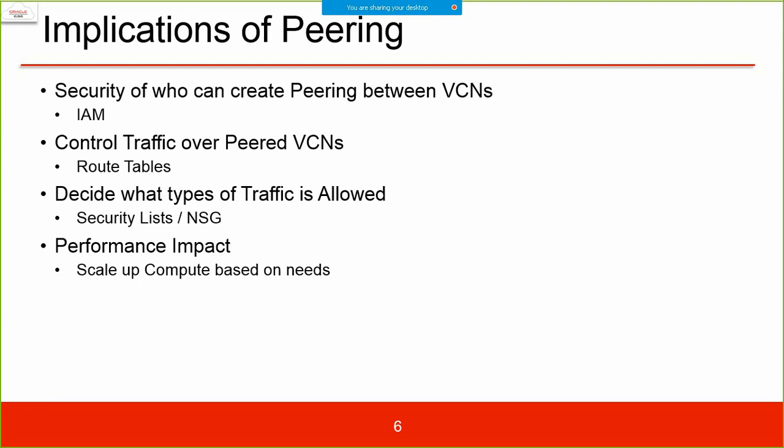VCN is a regional service, not an AD service. So if you have a VCN in one region, you create one subnet, and both the instances are in the same subnet, then you don't require peering.